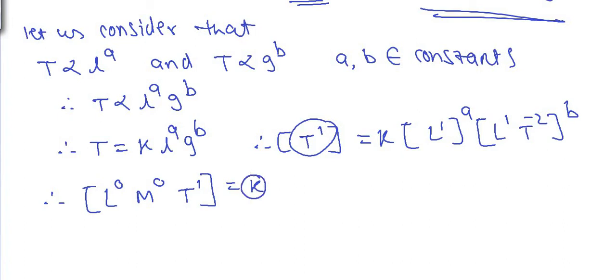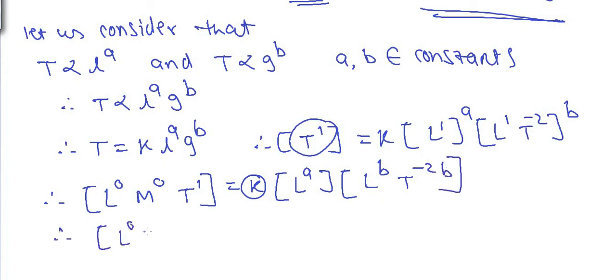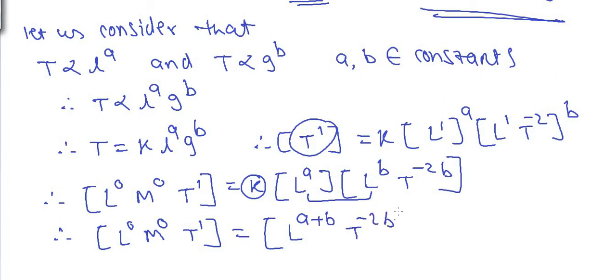Now we'll remove this constant because we are doing dimensional analysis and we do not consider constants in dimensional analysis. So L raised to 1 raised to a is L raised to a, multiplied by L raised to 1 raised to b, L raised to b, and T raised to minus 2 raised to b. So minus 2 into b, minus 2b. Let us simplify it furthermore, and therefore we get L raised to 0, M raised to 0, T raised to 1. That is equal to the dimensions on the right hand side. See, L raised to a into L raised to b. Base same L and multiplication, so there has to be addition of indices, and T raised to minus 2b.